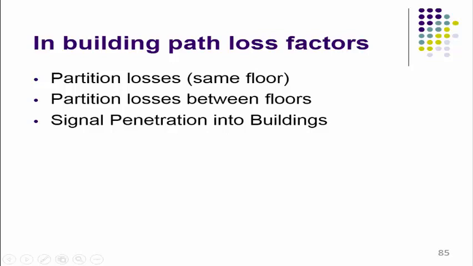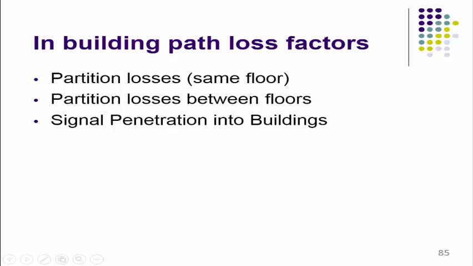The second, partition losses between floors. If the transmitter is located on the ground floor and the receiver is located on the first floor, then depending on the construction material, we need to consider the floor loss.